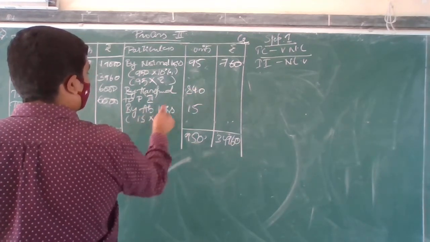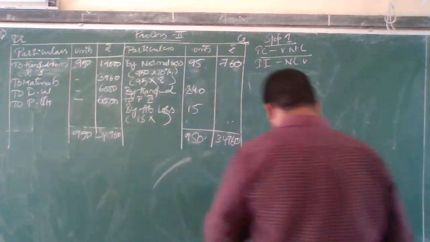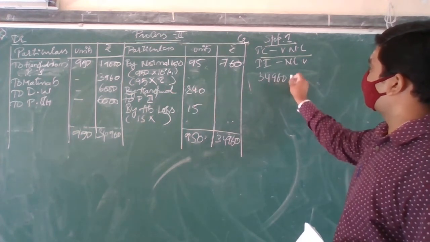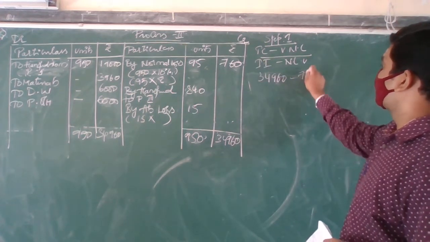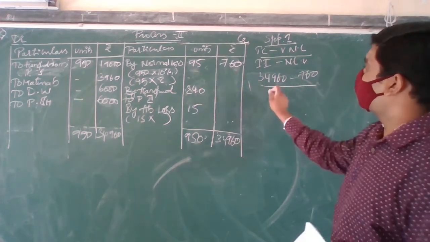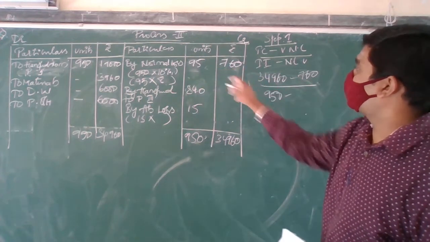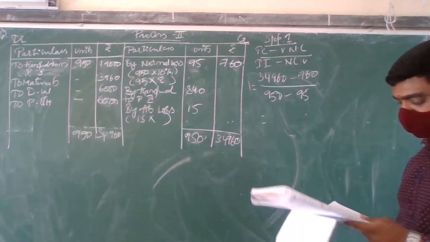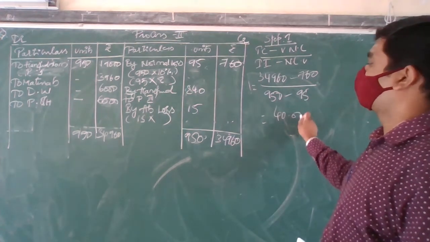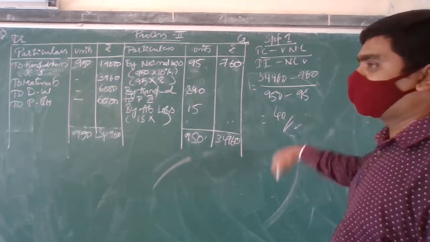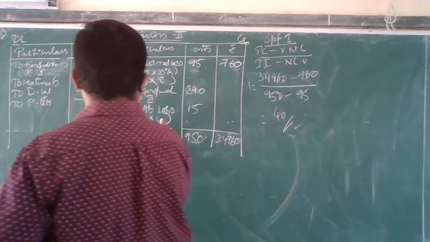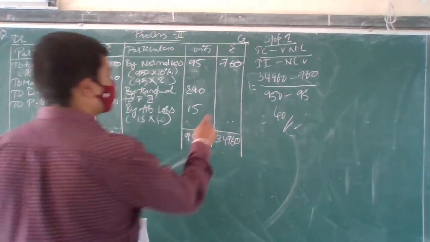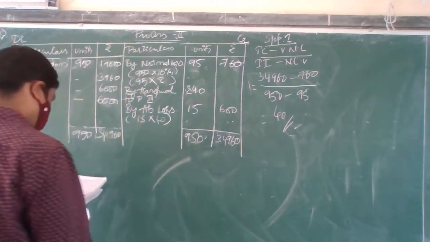So 15 into, I have to find out the cost per unit now. Okay. Total cost is 34,960. Value of normal loss is 760 we have. What is input introduced? 950. Normal loss in units 95. So what will be the cost per unit I am going to get? That is 40. Okay, I am going to get 40. So 15 into 40 if you do, how much are you going to get? That is 600.